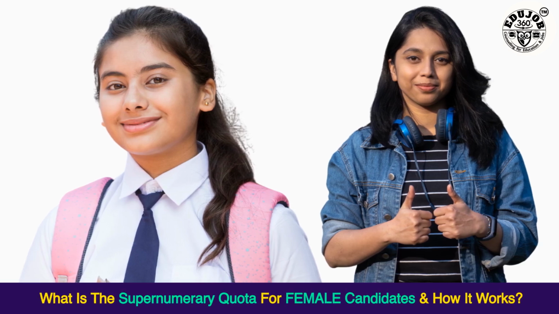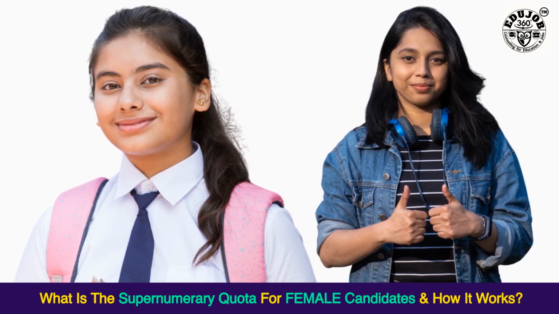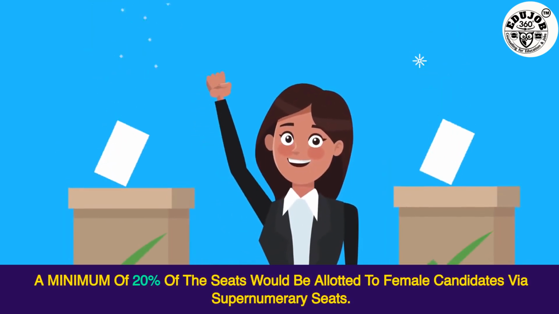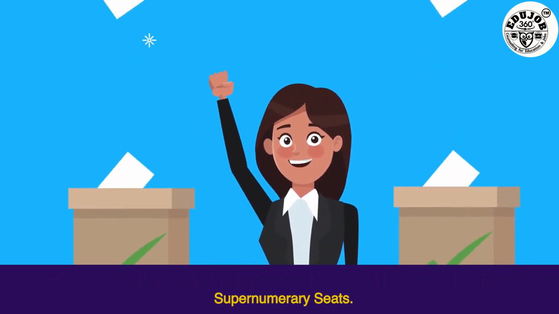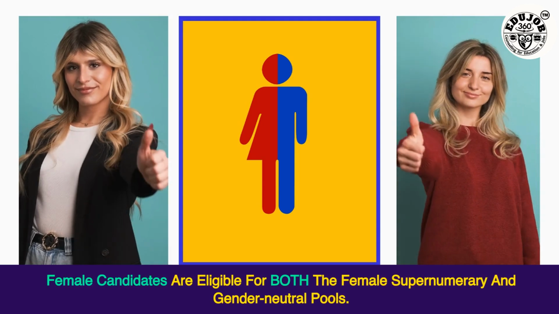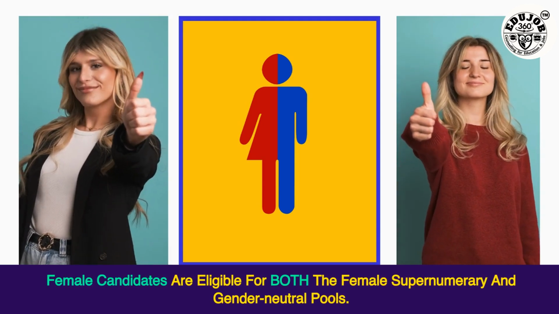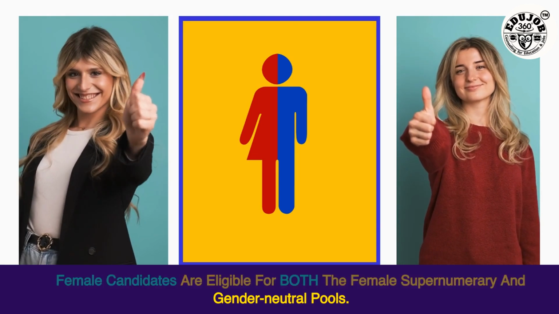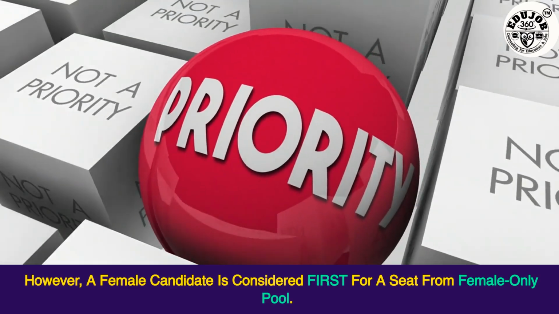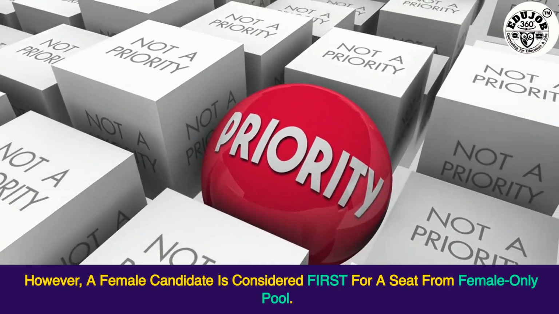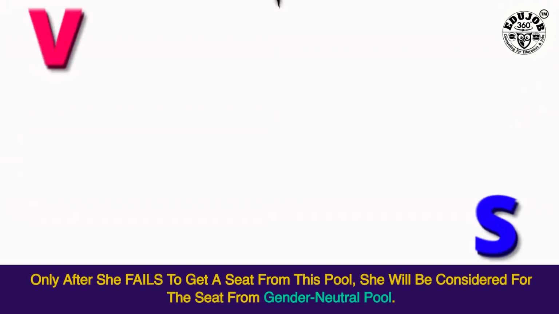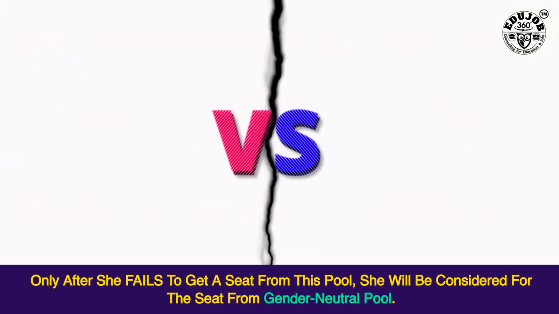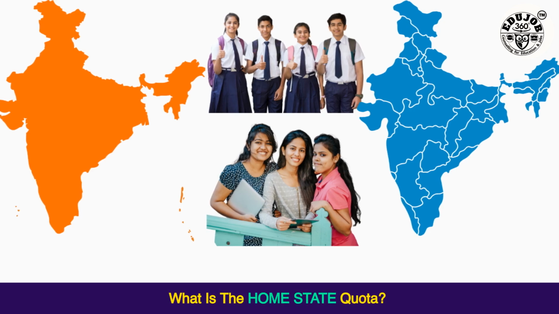What is the supernumerary quota for female candidates and how does it work? A minimum of 20% of the seats would be allotted to female candidates via supernumerary seats. Female candidates are eligible for both the female supernumerary and gender-neutral pools. However, a female candidate is considered first for a seat from the female-only pool. Only after she fails to get a seat from this pool will she be considered for a seat from the gender-neutral pool.